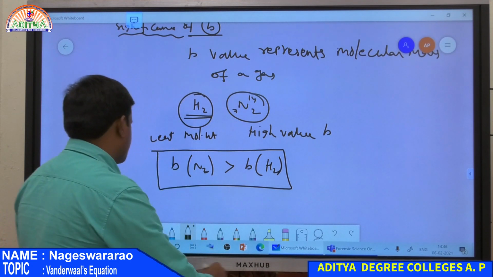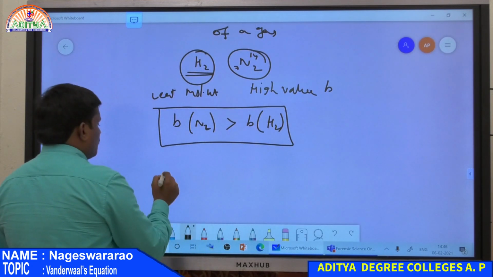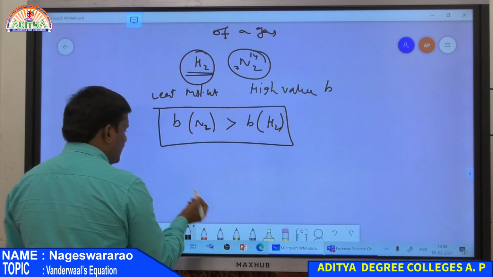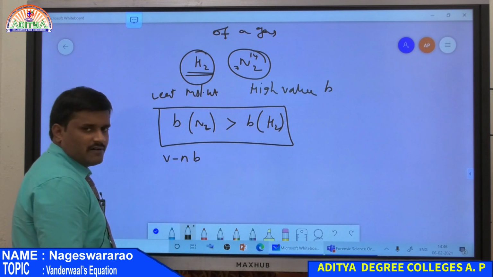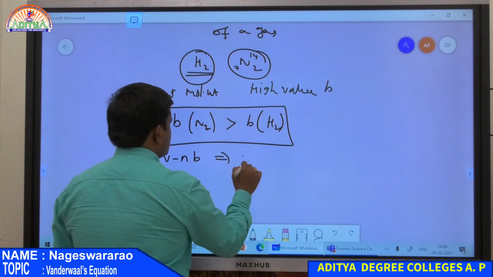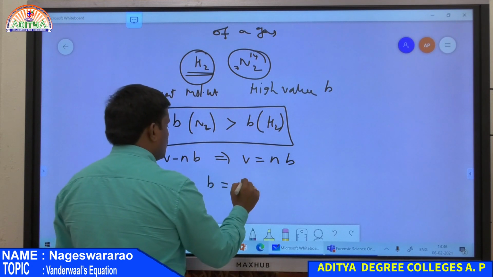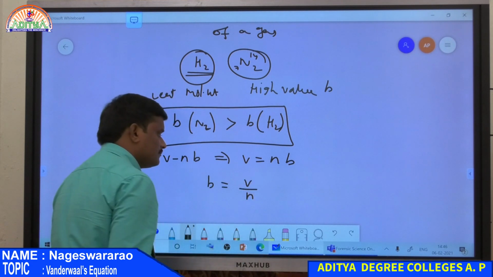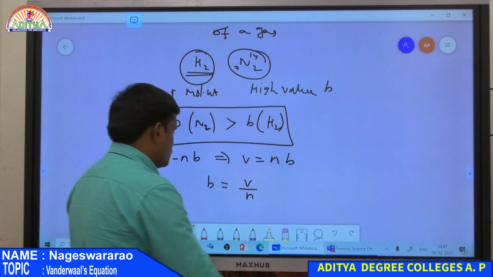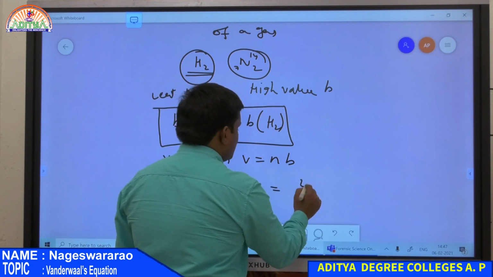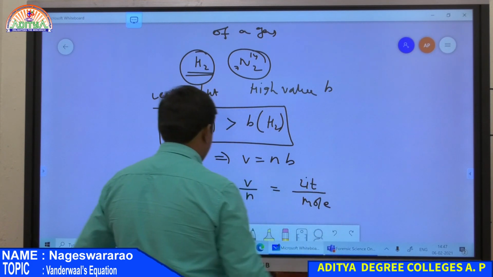Now units. The b value is given by the excluded volume, that is V minus nb. So this is the excluded volume. From this, V is equal to nb, and hence b is equal to V divided by n, volume divided by number of moles. The unit of volume is liter, and for n it is mole.